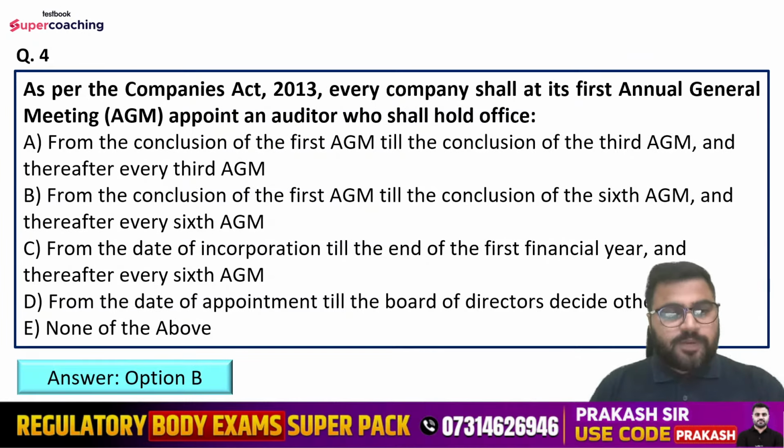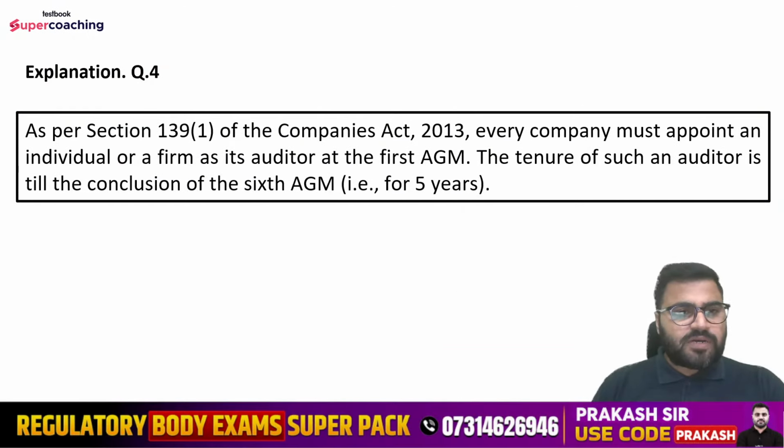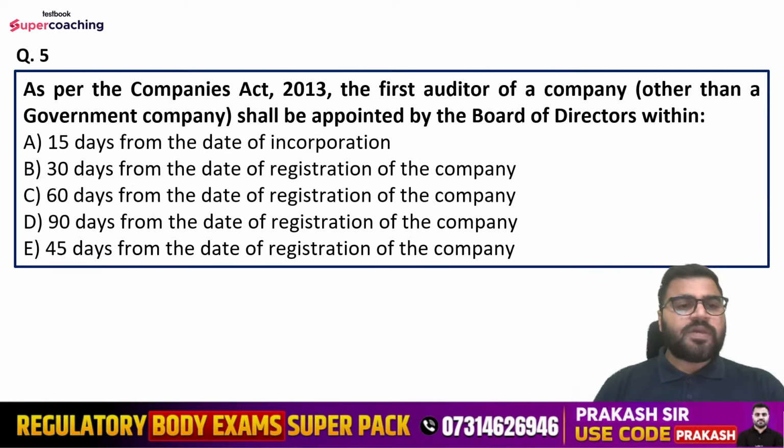So right answer is option number B only. Yes, correct. That is from the conclusion of the first AGM till the conclusion of the sixth AGM and thereafter every sixth AGM, right? So here the explanation is as per section 139 subsection 1 of the Companies Act 2013. Every company must appoint an individual or a firm as its auditor at the first AGM. The tenure of such an auditor is till the conclusion of the sixth annual general meeting, that is for 5 years. Clear?